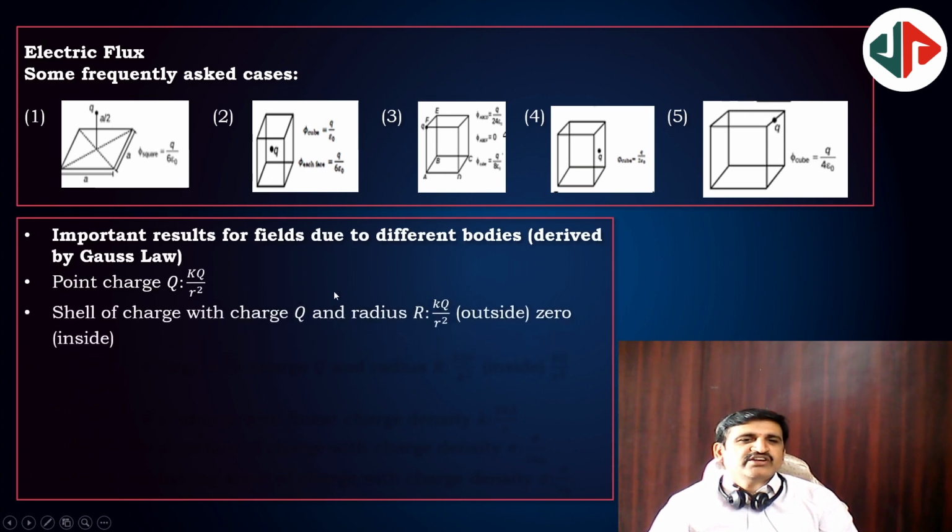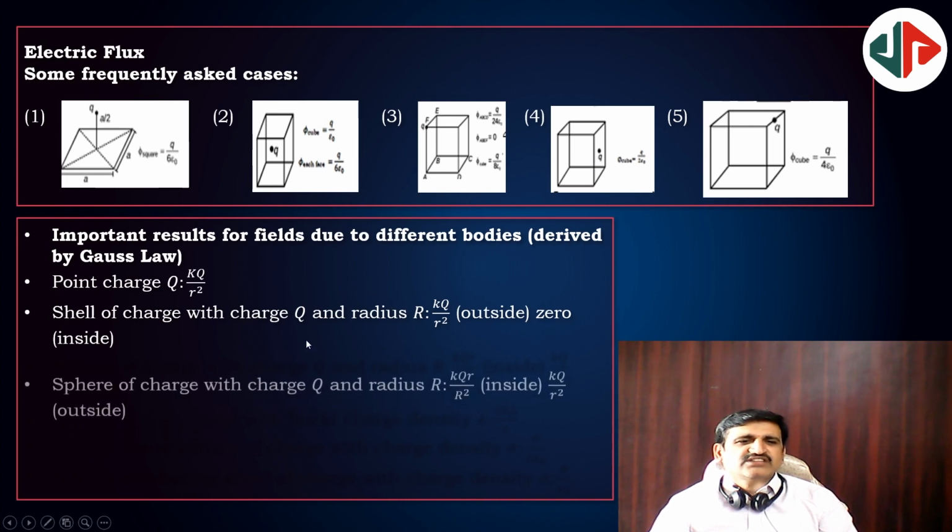Important results for field due to different bodies. Point charge: E is equal to kq by r square. These are all we know.